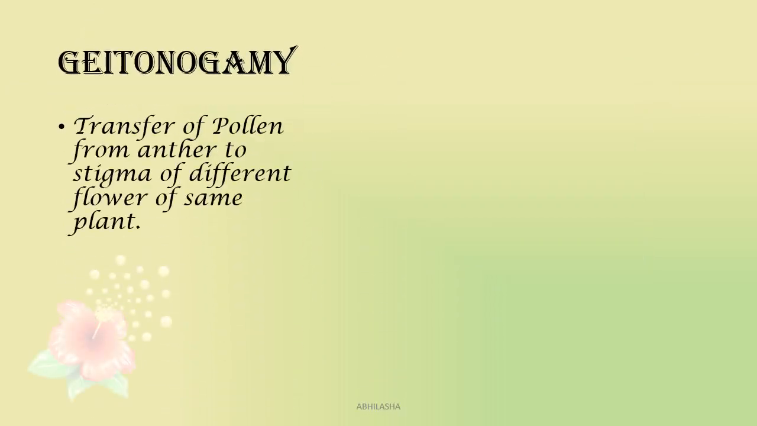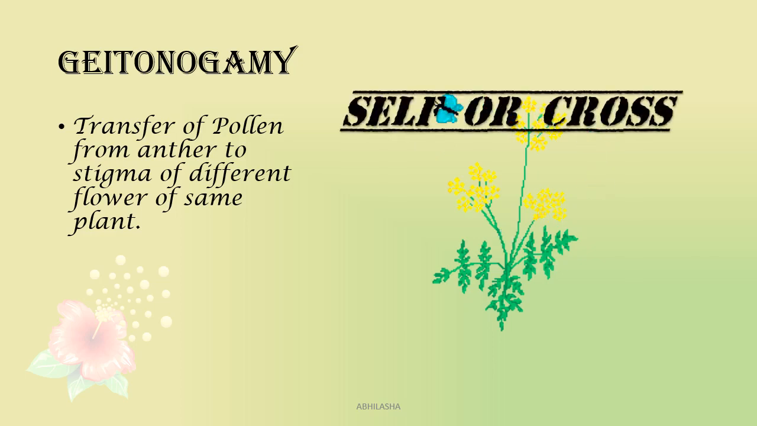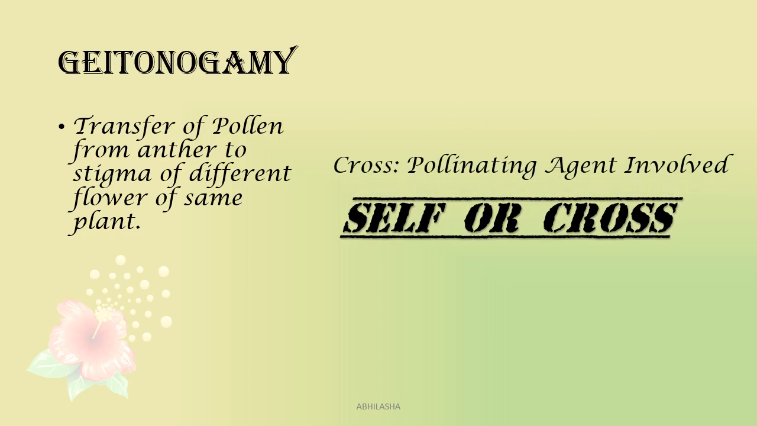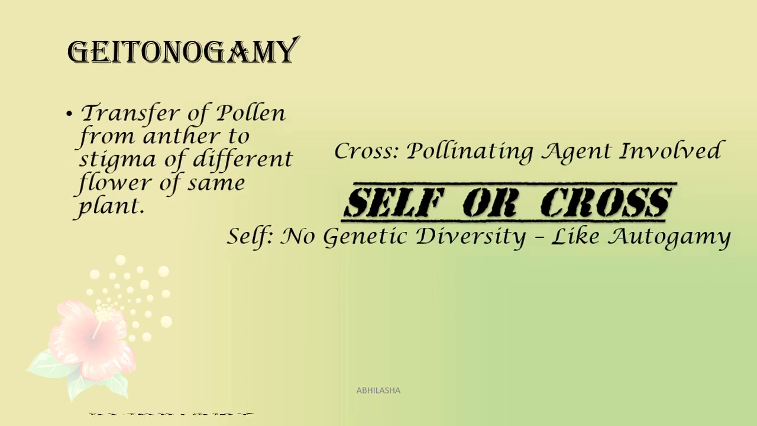Now, geitonogamy is when pollen is transferred from one flower of a plant to another flower of the same plant. Now, is this self or cross pollination? You can say it's cross because a pollinating agent is involved, but since both flowers are from the same plant, they are genetically alike, so no genetic variability is being introduced. So here it is like self-pollination or autogamy.